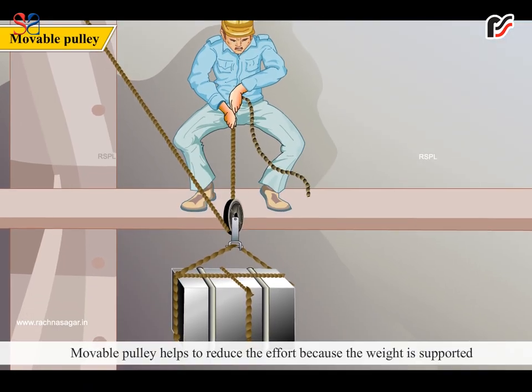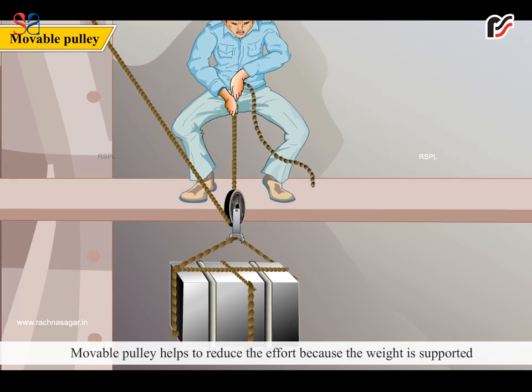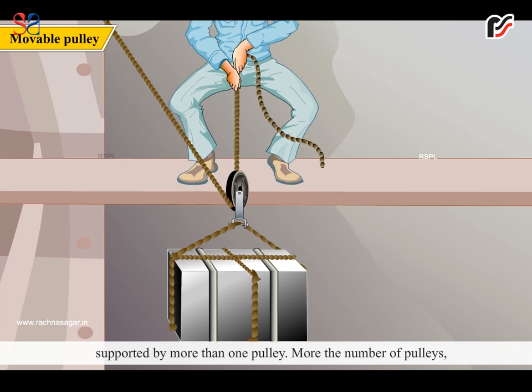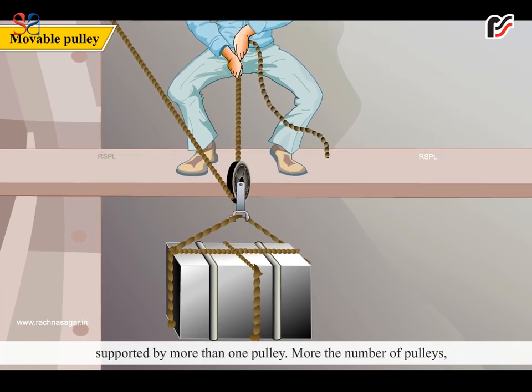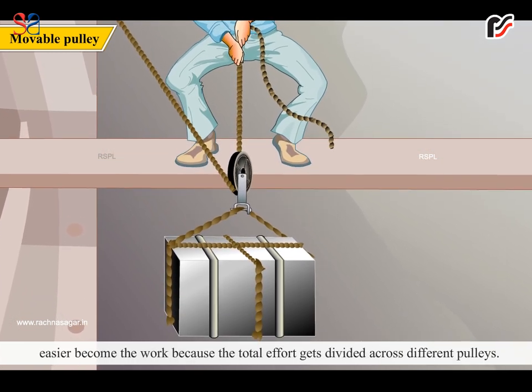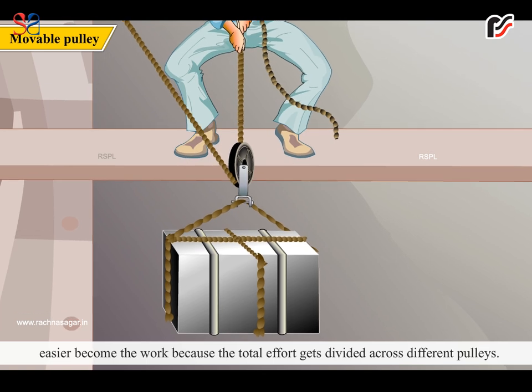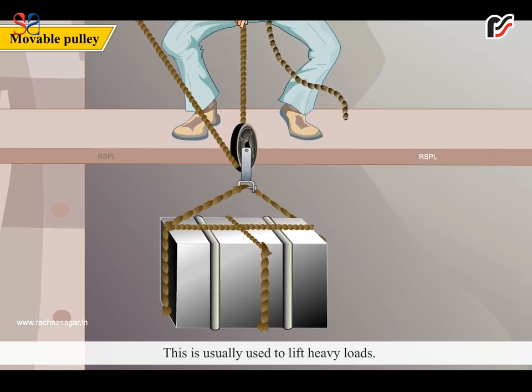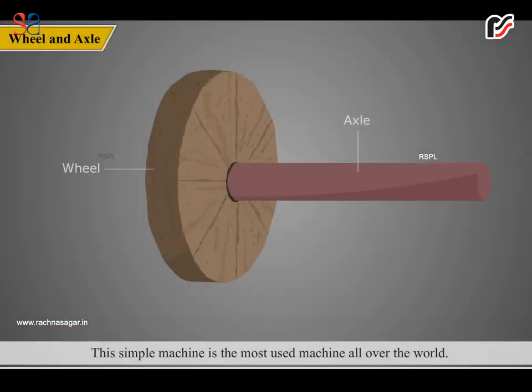Movable pulley. A movable pulley helps to reduce the effort because the weight is supported by more than one pulley. The more pulleys there are, the easier the work becomes because the total effort gets divided across different pulleys. This is usually used to lift heavy loads.